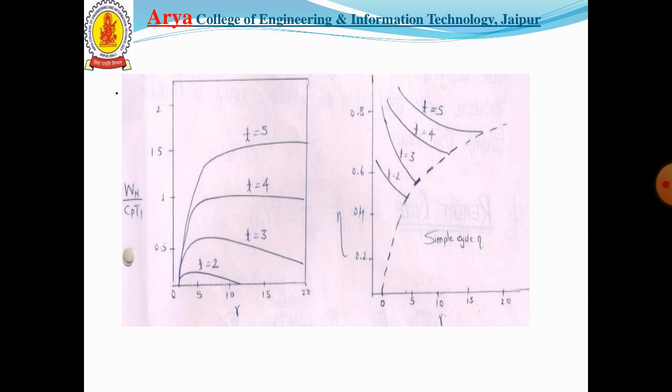For a given temperature ratio, the curve falls with the increased value of the pressure ratio until a value of C given by C squared equal to T is reached. After this, the efficiency is equal to the ideal cycle without regeneration. Any further increase in the pressure ratio will yield an efficiency which is lower than this value.